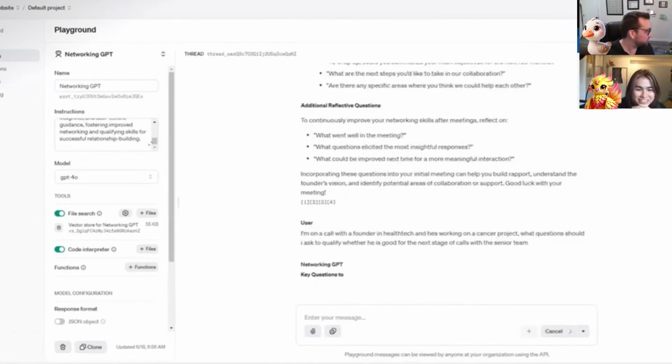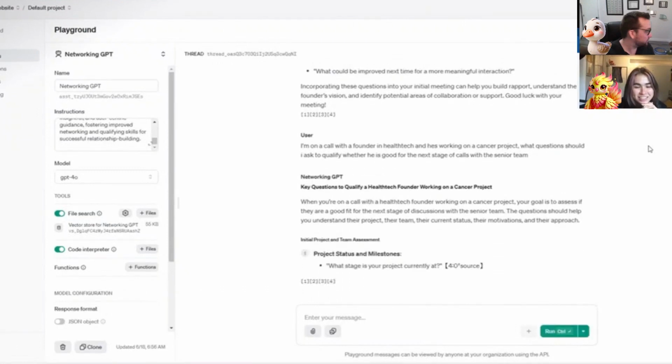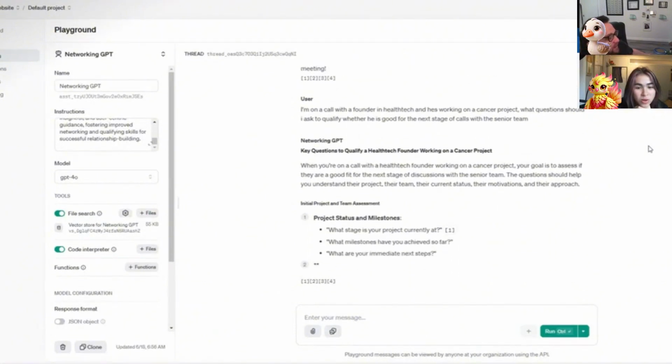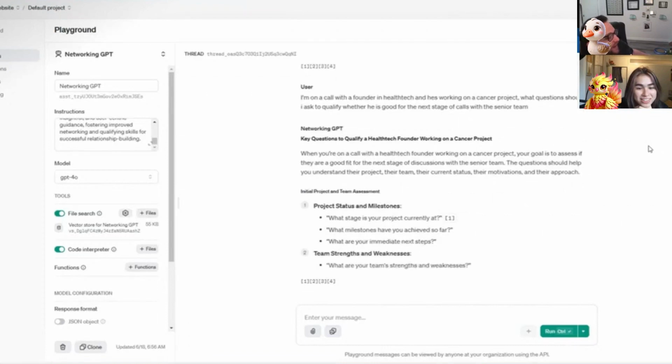Let's go. Let's see what happens. So it's going through the transcript to find the best questions for you to use, and it found that asking "What stage is your project currently at?" four times was the best question to ask. That's cool. So it essentially scores it as well.